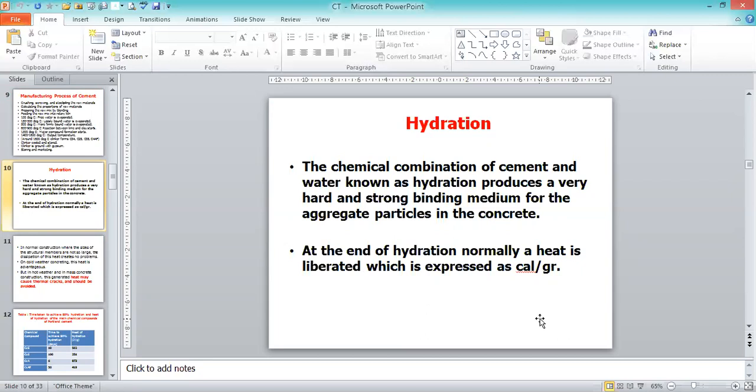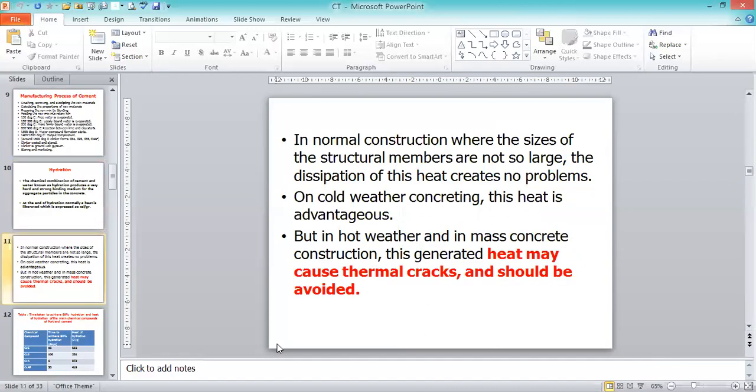The chemical combination of cement and water, known as hydration, produces a very hard and strong binding medium for the aggregate particles in the concrete. At the end of hydration, normally heat is liberated, which is expressed as calories per gram. In normal construction, where the sizes of the structural members are not so large, the dissipation of this heat creates no problem. If the construction members are small, it doesn't have any effect.